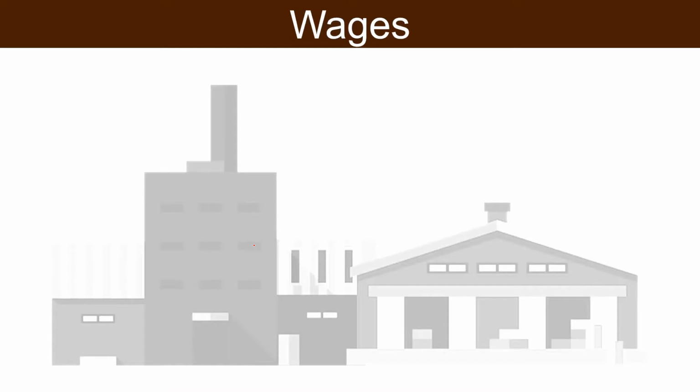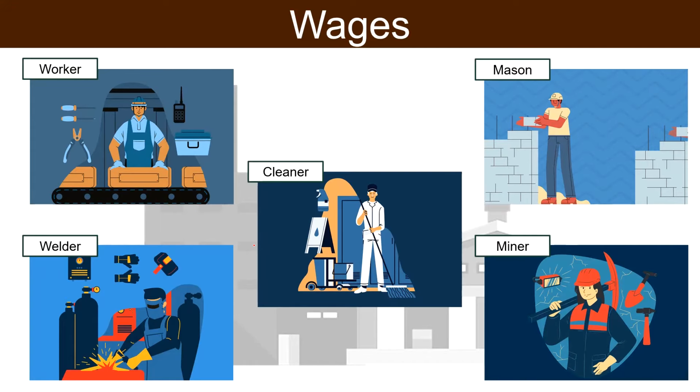Moving on to wages. In economics, the price paid to the laborers for its contribution to the production process is called wages. It means that remuneration paid to production and maintenance or blue-collar workers such as laborers, cleaners, mason, miners, welders, etc. These workers are directly engaged in production or in undertaking operation or process. Further, they are paid wages on hourly, daily or weekly basis.